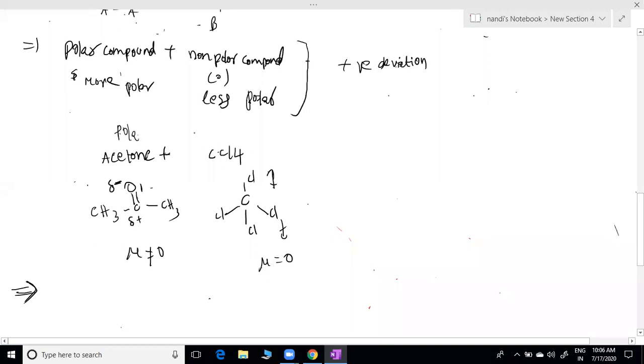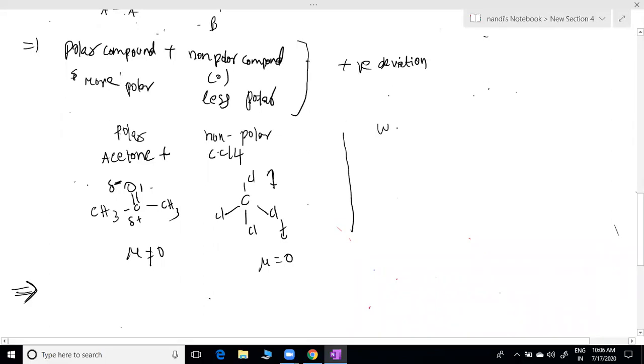This is non-polar. What type of deviation, positive or negative? Polar plus non-polar combination. What type of deviation? Positive deviation. So I'm giving more examples also.